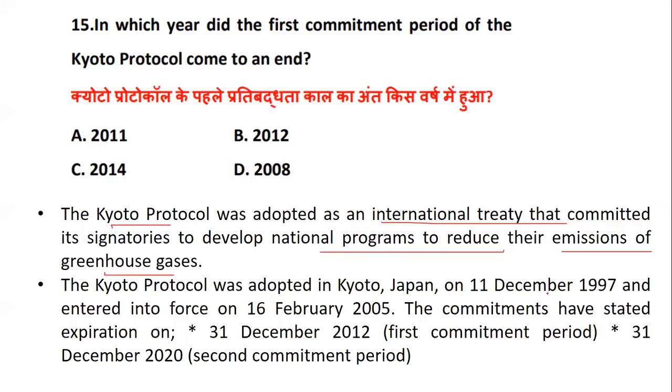It was adopted on 11th December 1997, but it came into force on 16th February 2005 with two commitment periods. The first expired on 31st December 2012, and the second commitment period expired in 2020. So please remember the commitment periods. The question was based on that: when did the first commitment period end? The first commitment period ended in 2012.